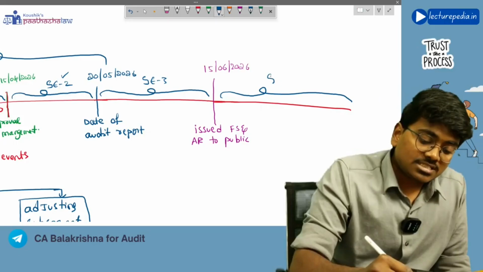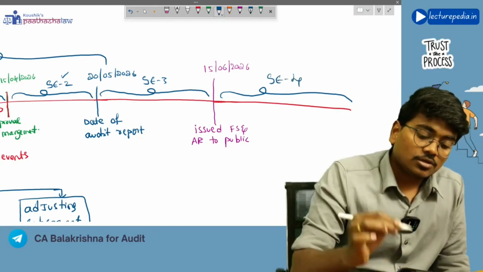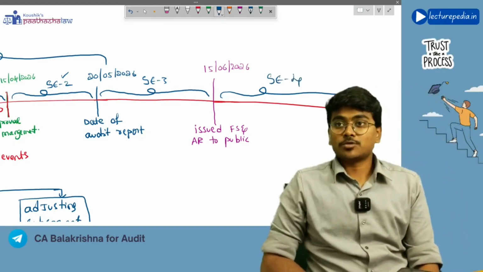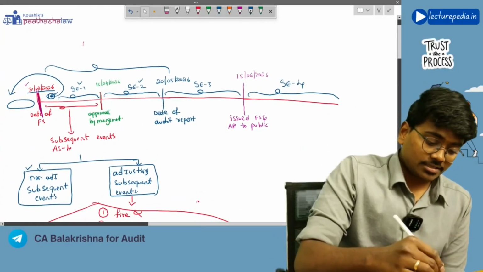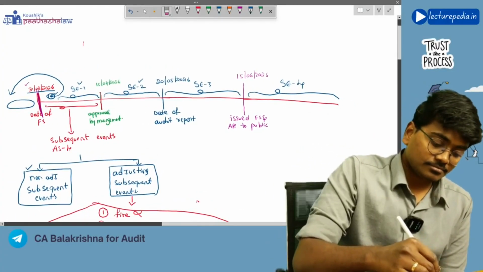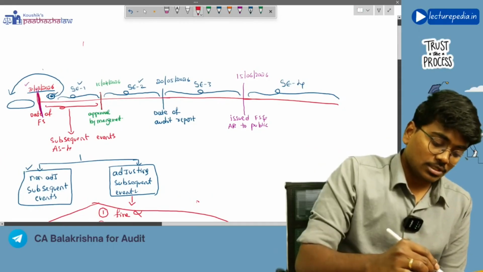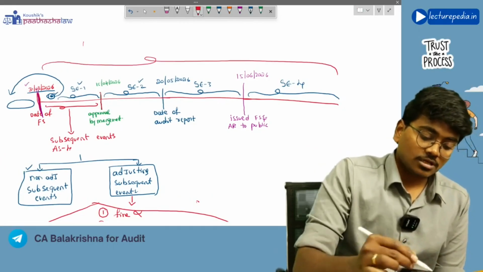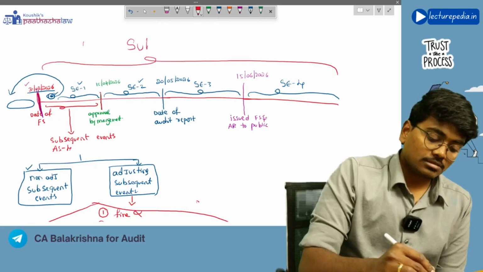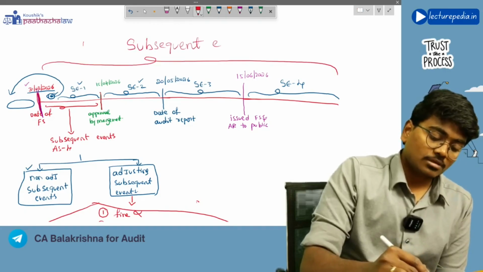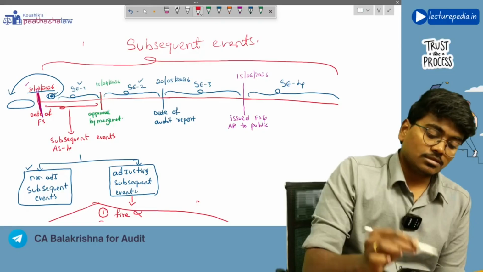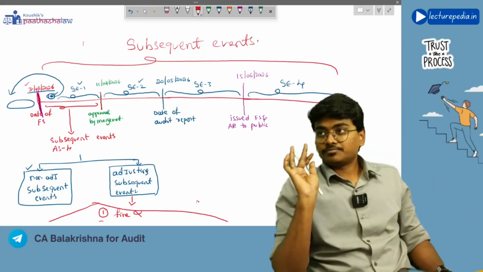Let us call this SE4. So for the purpose of audit, all this will be treated as subsequent events. Got it?